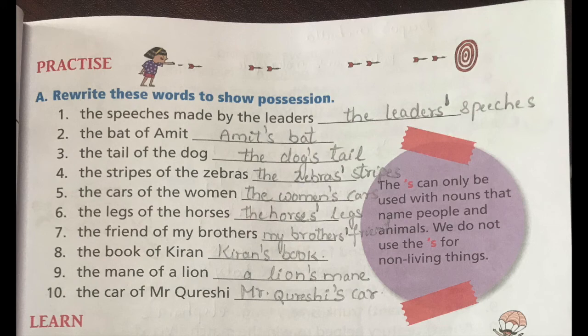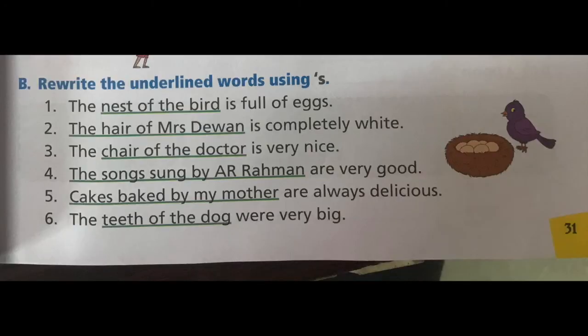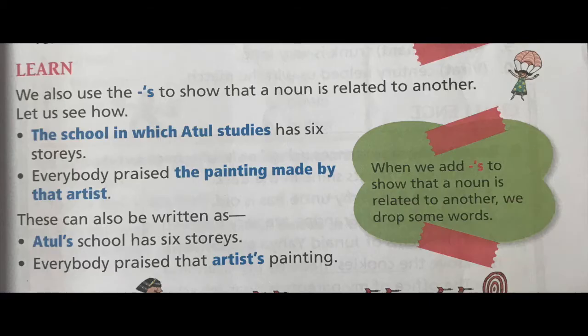Rewrite the underlined words using apostrophe S. Children, before we do this exercise, let me tell you, this apostrophe S does not only denote belonging, okay? It also shows a relationship between two things. Like in this exercise, do you see a line written in blue color?